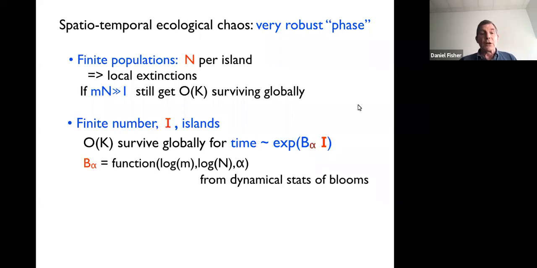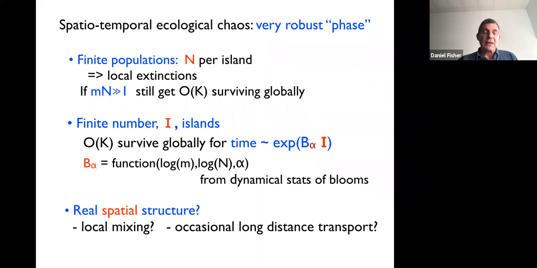More importantly, we can look at a finite number of islands, and it turns out that they will survive globally for a time which is exponentially long in the number of islands, and that'll depend on the particular strain and all the parameters in the problem. So this is a very robust phase. We can expect that, in fact, it exists with real spatial structure as well.